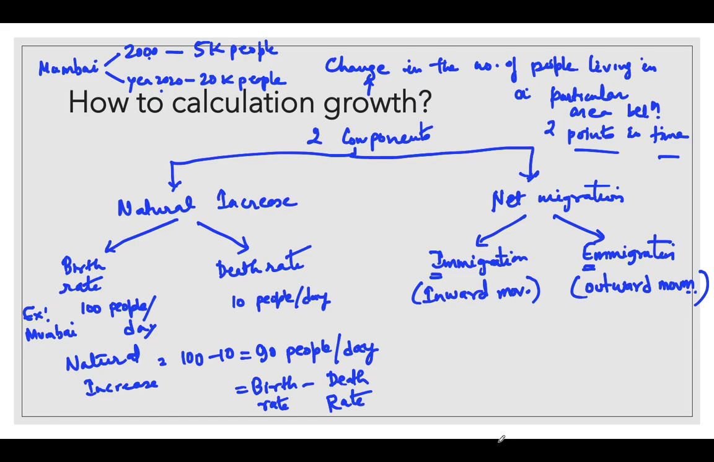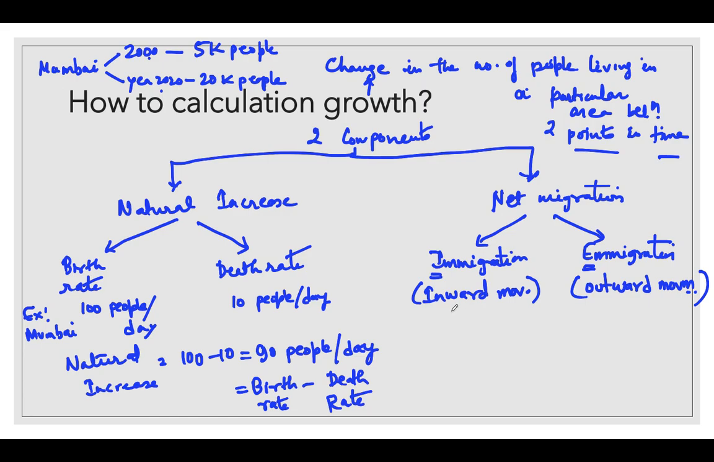So the process is called emigration, but the people who came here, the inward movement, the people are called immigrants. Clear? So how will you calculate net migration?